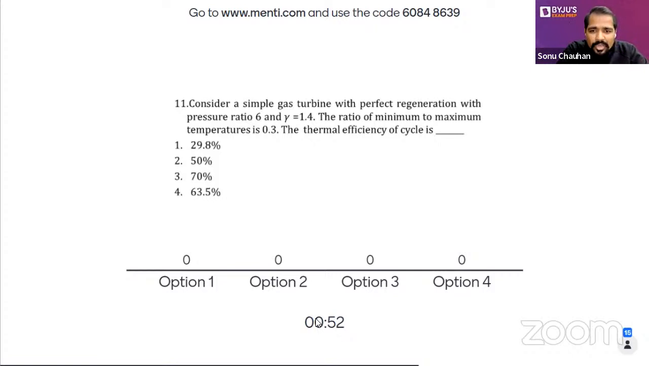If you know that formula, if you know that basic, then all these questions are very easy. Otherwise, you will face problems. Yes, Parveen, what is the right answer? Okay, maybe.